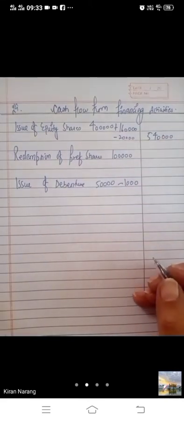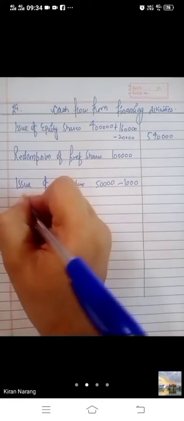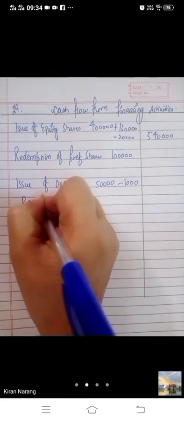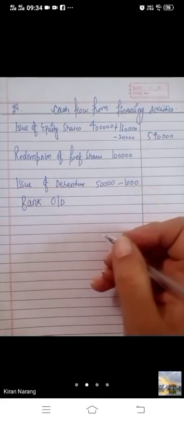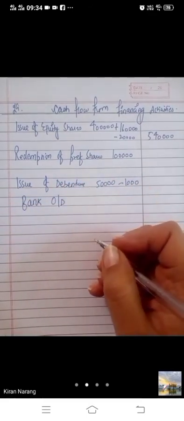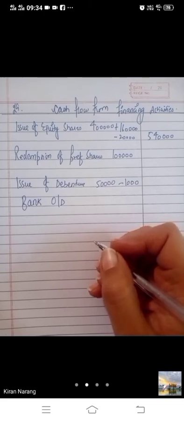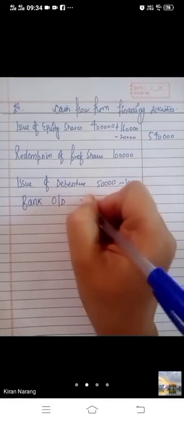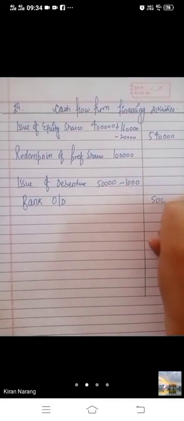Next bache, bank overdraft. Bank overdraft rupees 50,000. It is an increase in the overdraft. Bank overdraft rupees 50,000, you will take. This is inflow of cash.